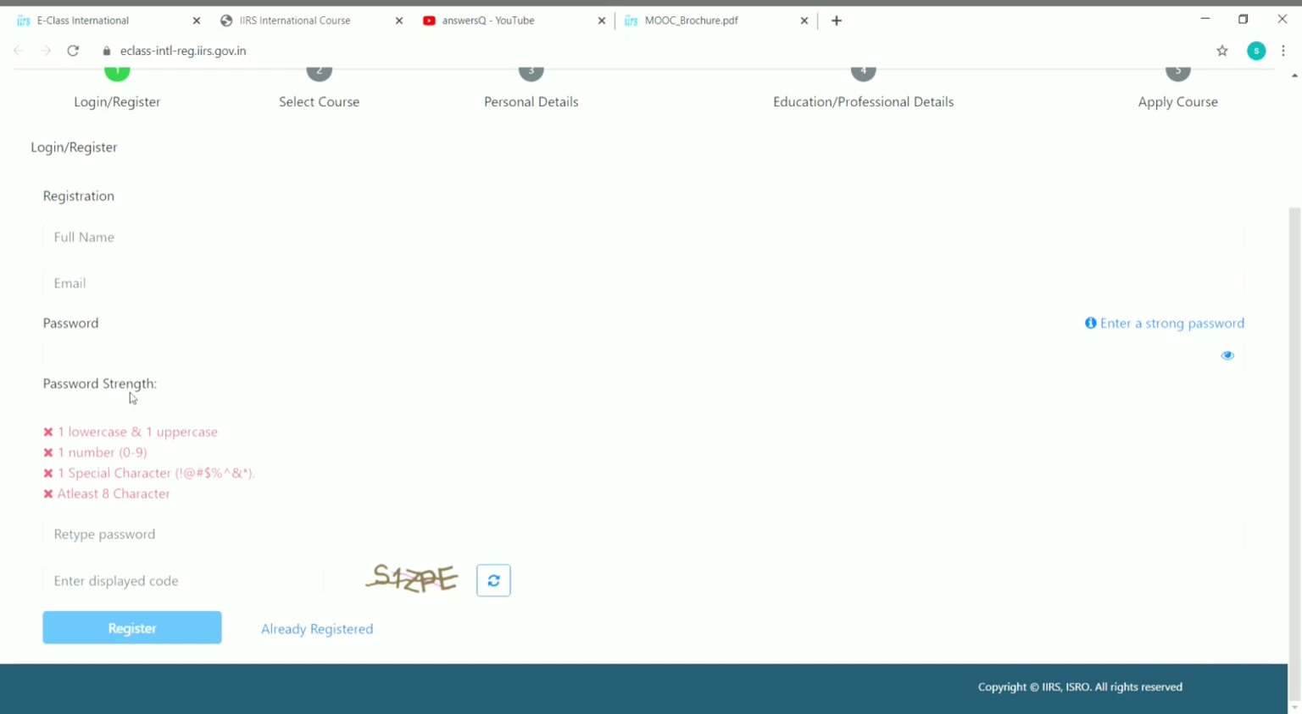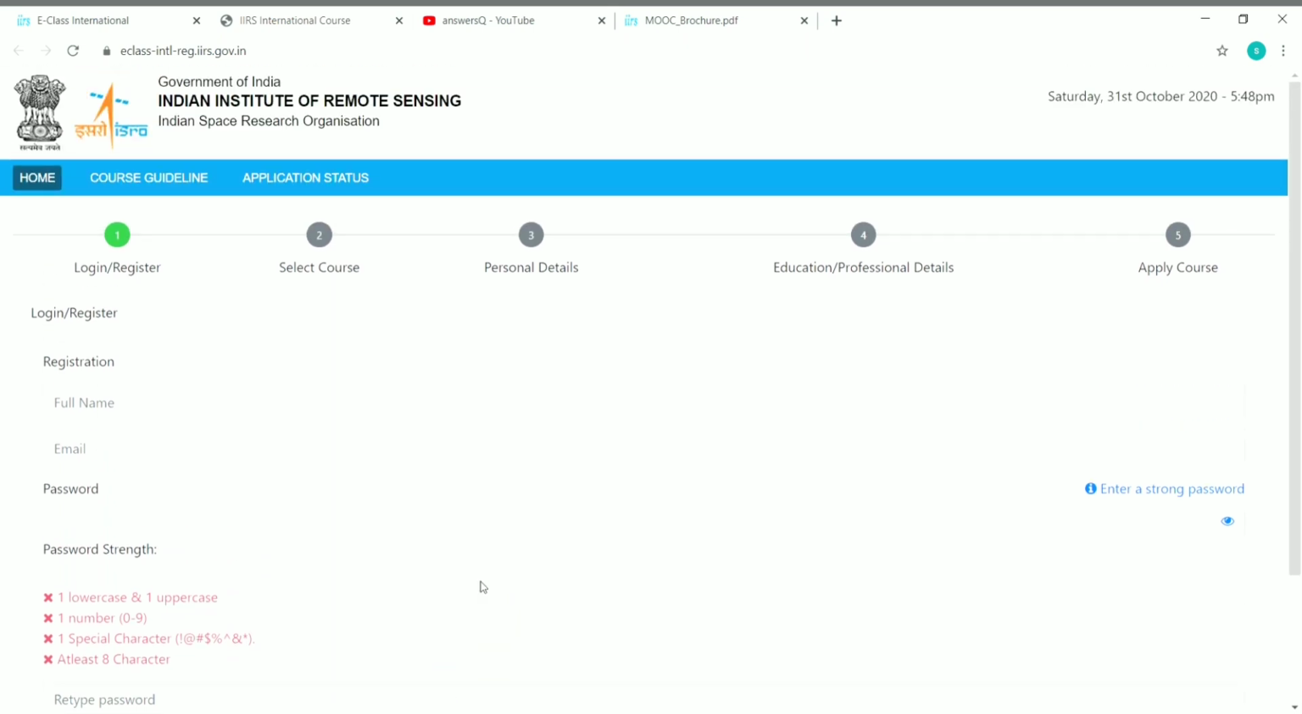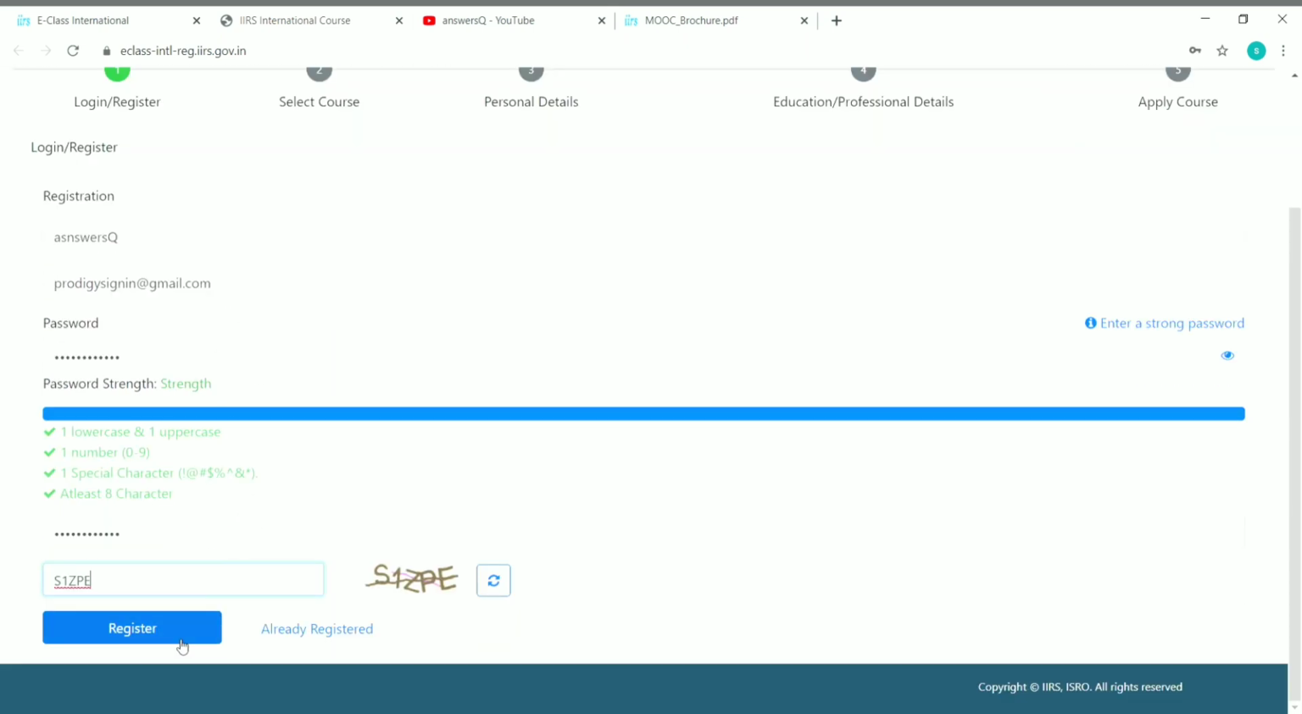See that and give a password and you have to retype your password here and you have to type the code that is appearing here for you. You have to type the code here in the box given and click on register. So let me quickly give my details and let's move on to the next step. So once you have given all the details, click on the register button.